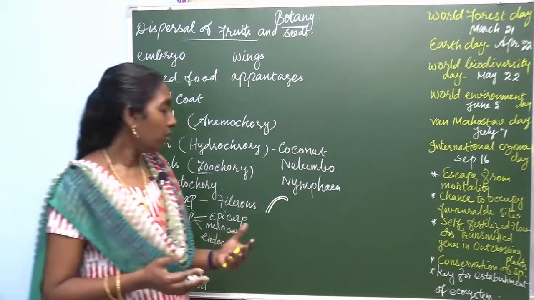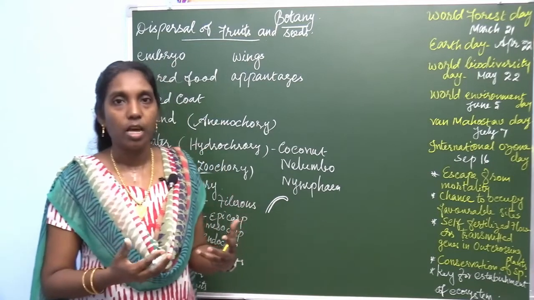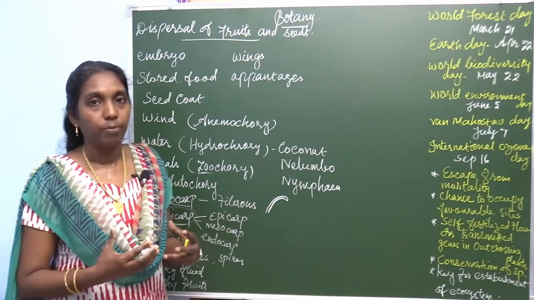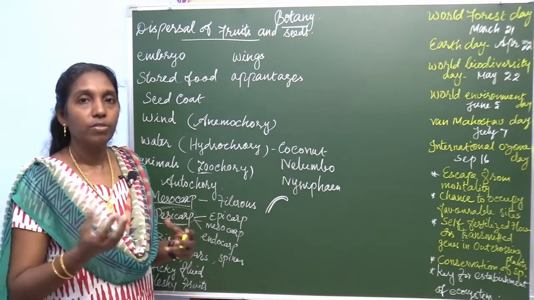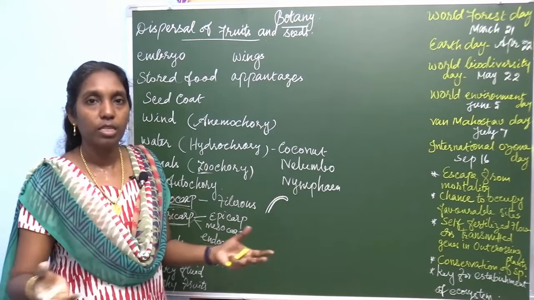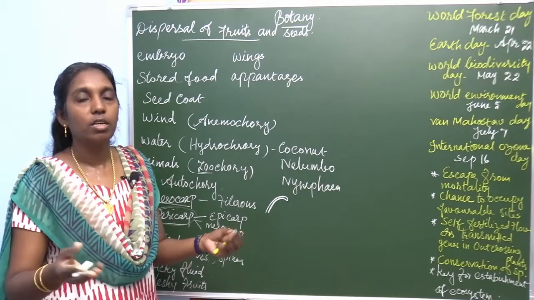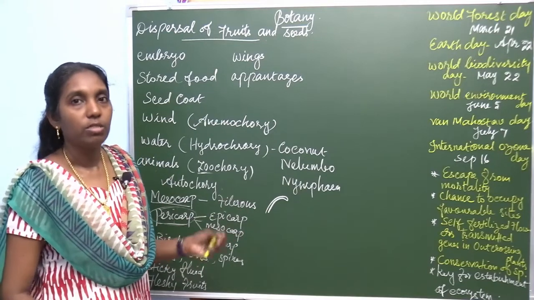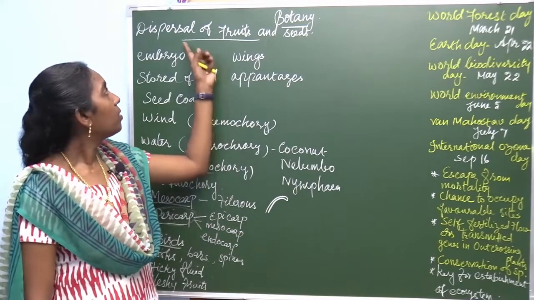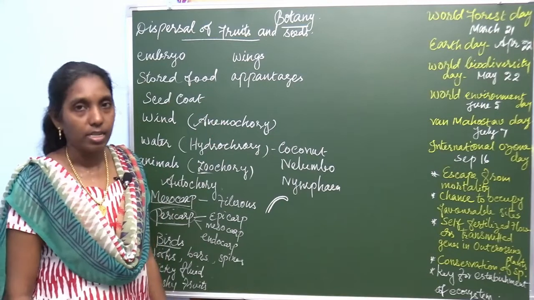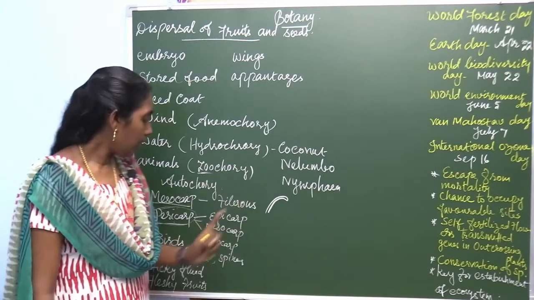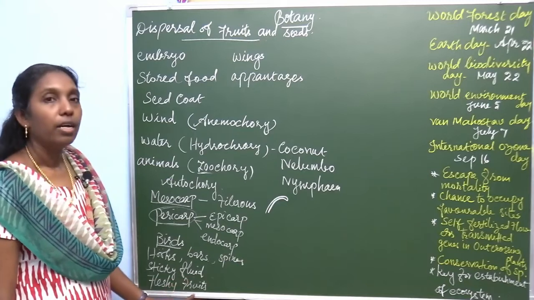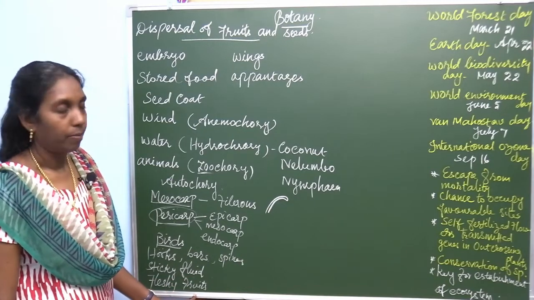Then fleshy fruits. Fleshy fruits, you know, like papaya, mango, so many fleshy fruits. After consumption, we throw the seeds out. These seeds fall down in distant places and develop. So this is one method of dispersal of fruits and seeds. So by zoochory, the adaptations are hooks, sticky fluid and fleshy fruits.